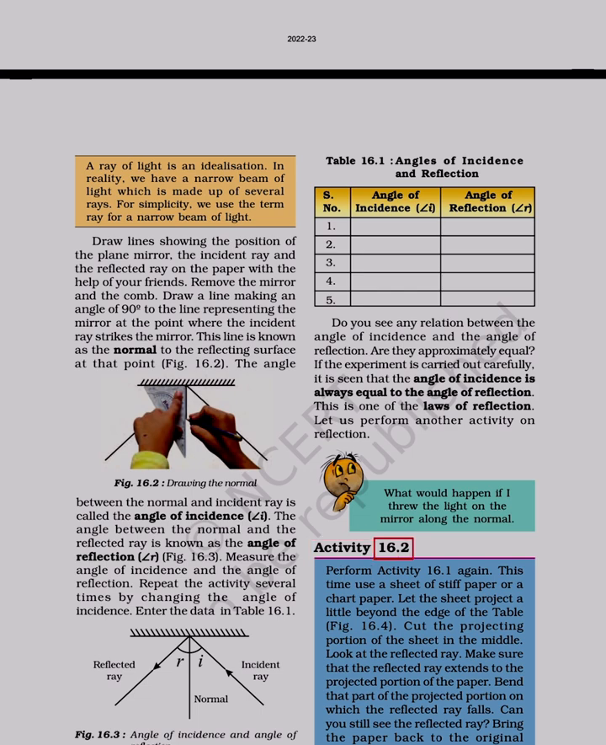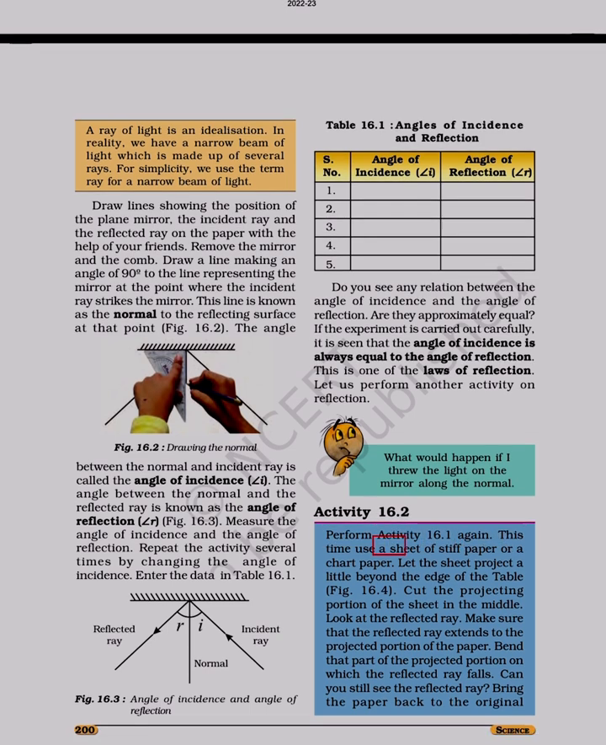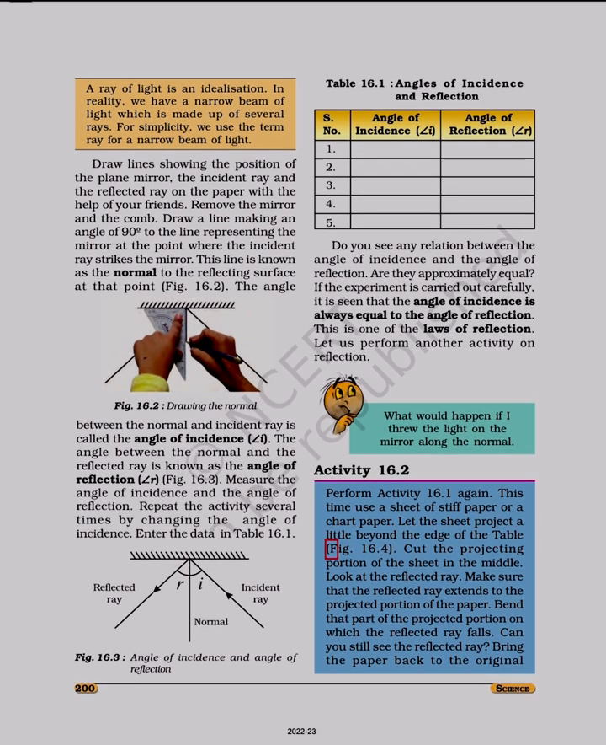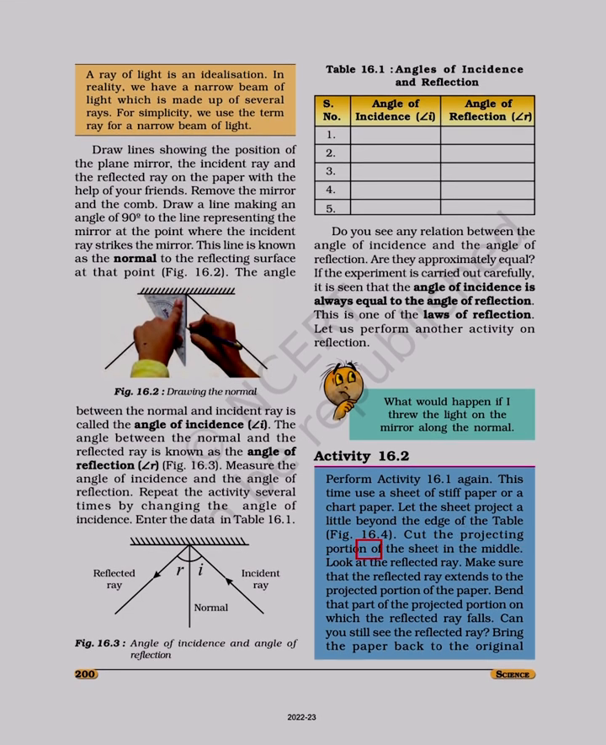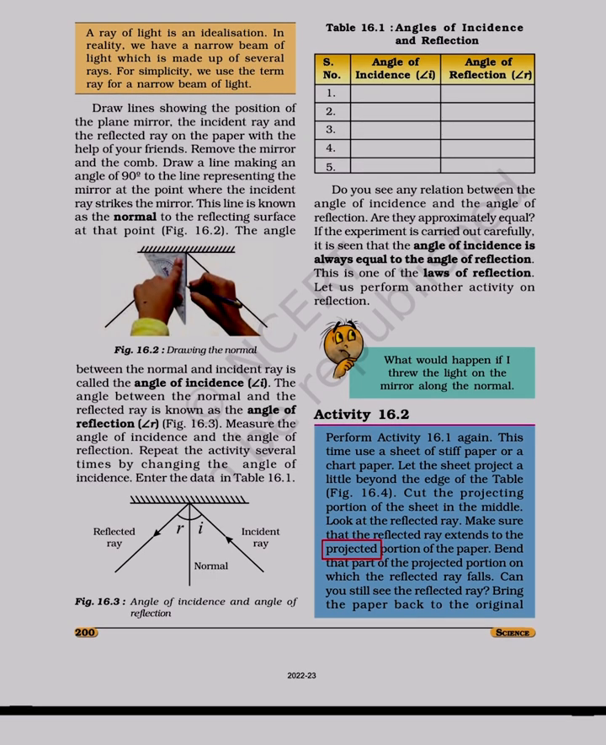Activity 16.2. What would happen if I threw the light on the mirror along the normal? Perform Activity 16.1 again. This time use a sheet of stiff paper or a chart paper. Let the sheet project a little beyond the edge of the table. Figure 16.4. Cut the projecting portion of the sheet in the middle. Look at the reflected ray. Make sure that the reflected ray extends to the projected portion of the paper.